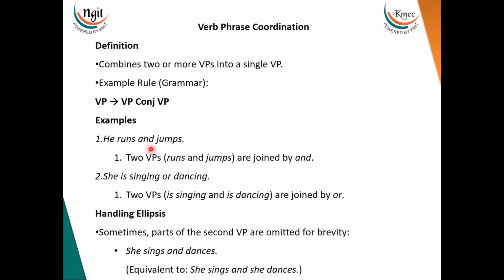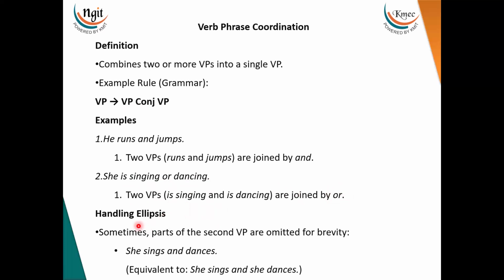He runs and jumps. Two VPs, that is, two verb phrases, runs and jumps, are joined by the conjunction called and. Then, she is singing or dancing. Two verb phrases here, that is, singing and dancing, are joined by what? Which one? Or. That is another conjunction.